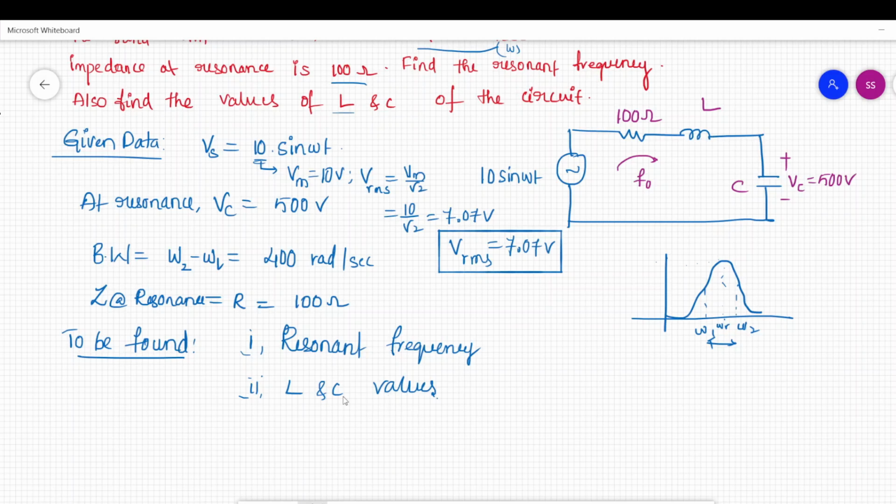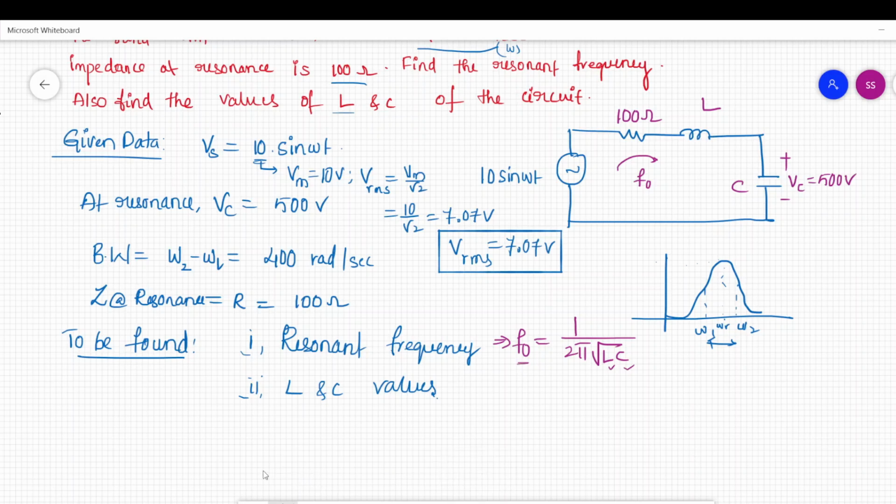So we need to find the resonant frequency. What is the expression for resonant frequency? f naught equals 1 by 2 pi root LC. To find the resonant frequency we need L and C values, but we don't have them. The question is not mentioning L and C values, so we can't use this formula. We need to see an alternate way.